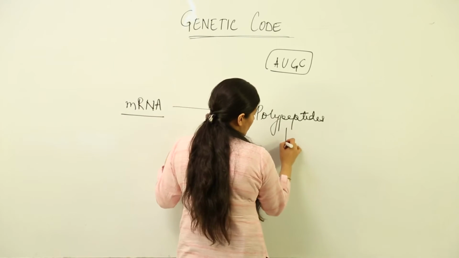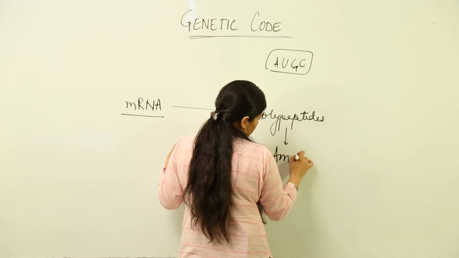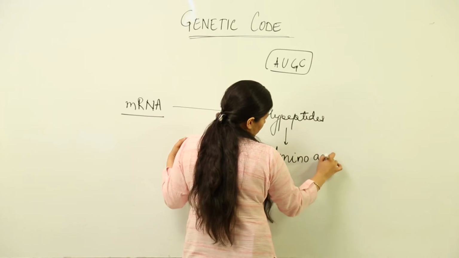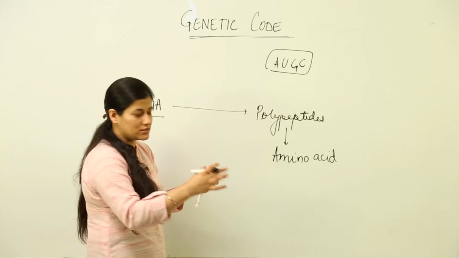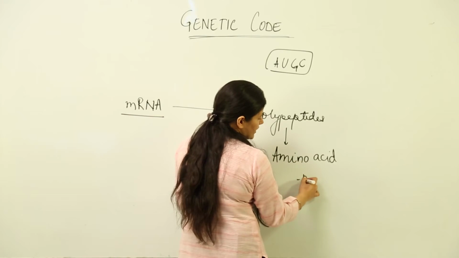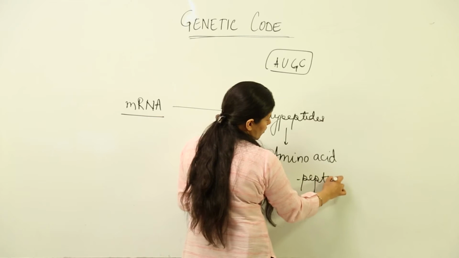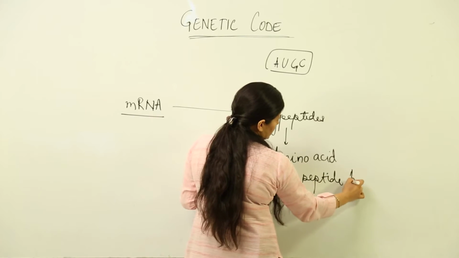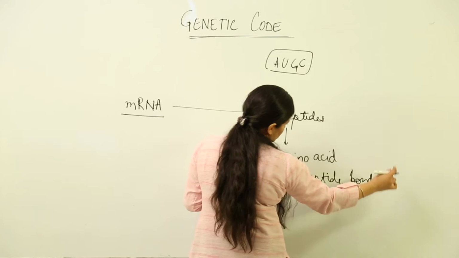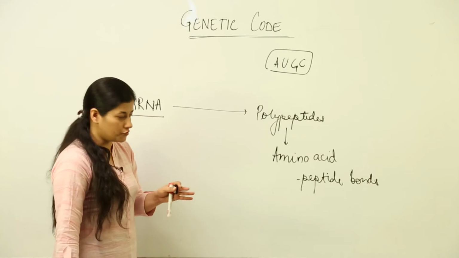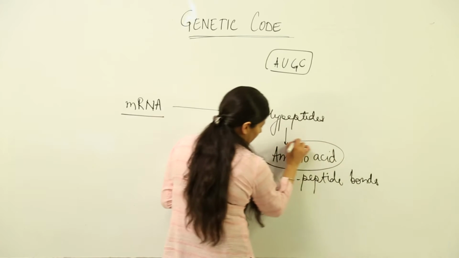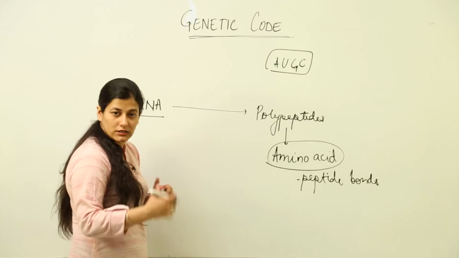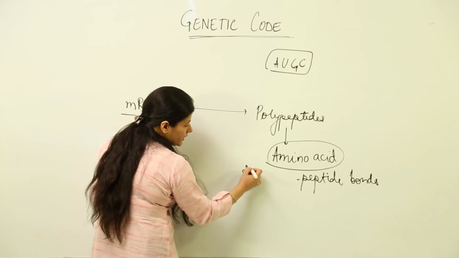They are made up of amino acids, right? Amino acid chain is a polypeptide chain. The polypeptide is formed when many amino acids are bound to each other by peptide bonds, and that forms the polypeptide chain. This is what is to be recalled from your knowledge of biotechnology. Now, what we have to pay attention to is how many amino acids are present. They are 20 in number.